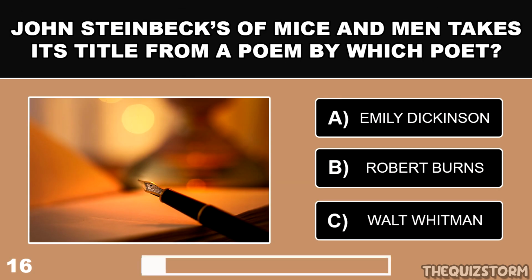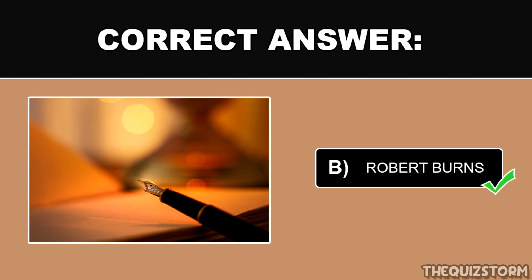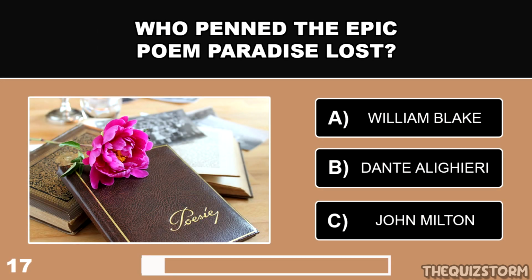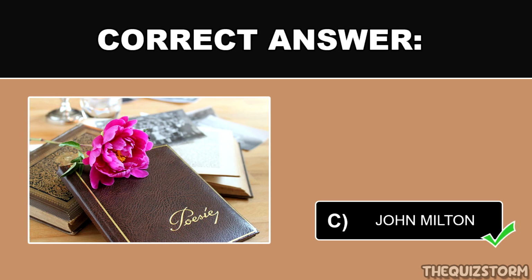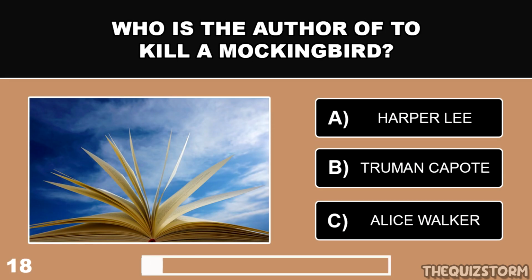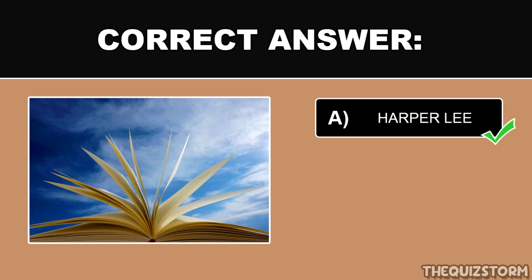John Steinbeck's Of Mice and Men takes its title from a poem by which poet? And the correct answer is Robert Burns. Who penned the epic poem Paradise Lost? And the correct answer is John Milton. Who is the author of To Kill a Mockingbird? And the correct answer is Harper Lee.